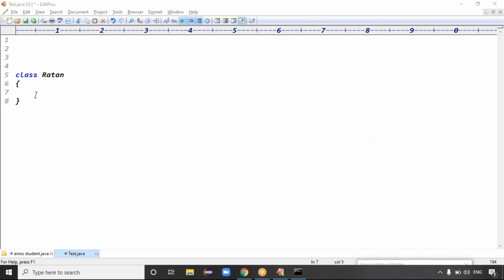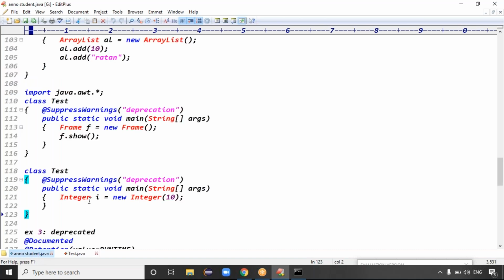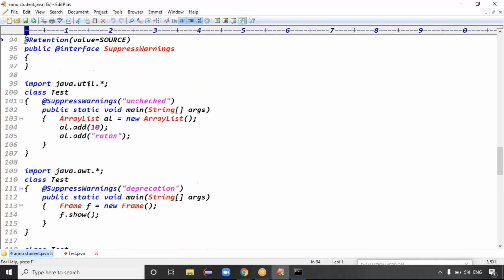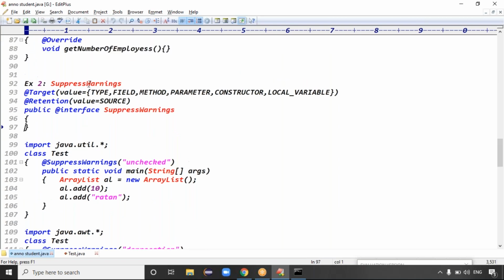Unchecked means collections are not checked. An unchecked operation means maybe a type conversion is required, which we may not understand now, but you'll understand as part of the collections topic, because collections are not type safe. Not type safe means it has to check the data every time. We'll discuss that point in collections. When you use a collection, we get some warnings. I'm ignoring that warning using SuppressWarnings. Just remember up to that point. When I discuss collections, you'll get clarity.